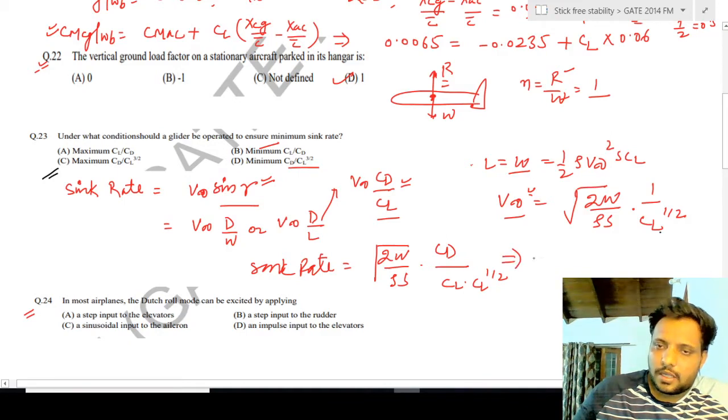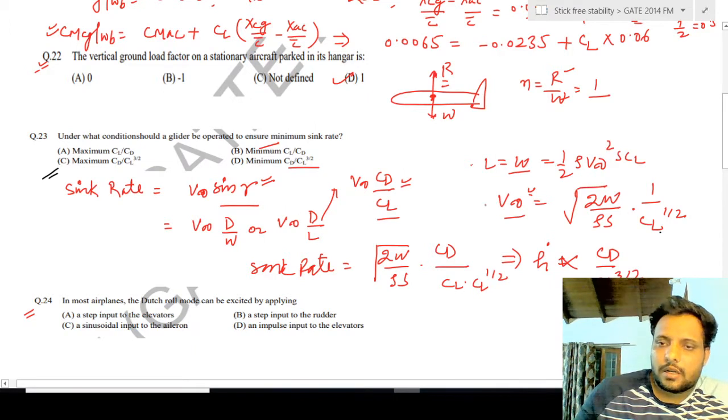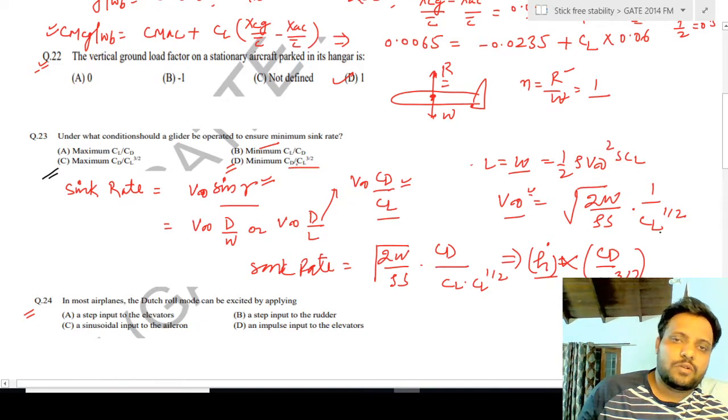Ultimately the sink rate is denoted by H naught, so it is directly proportional to CD by CL power 3 by 2. And here we can see that for the minimum sink rate this should be minimum, which is why the minimum sink rate is given by option D, the minimum value of CD by CL power 3 by 2.